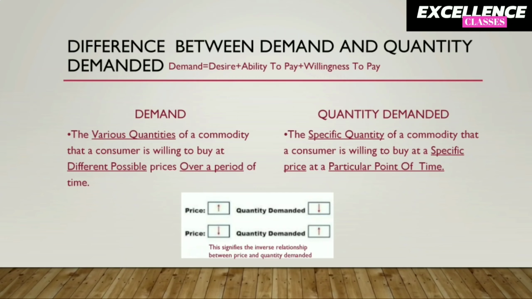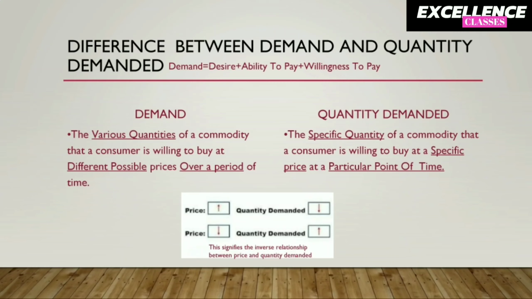Now the diagram which is given at the bottom of this slide is the foundation stone of this chapter, which represents the inverse relationship between own price of the commodity and its quantity demanded, which is a very simple but fair logic that when the price goes higher, we may demand less of that commodity. Say, if the price of a Redmi mobile phone rises from Rs 15,000 to Rs 30,000, we may not buy it if we are considering the purchase on the basis of own price of the commodity.